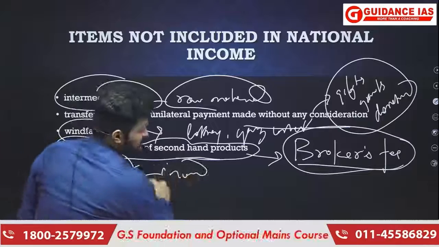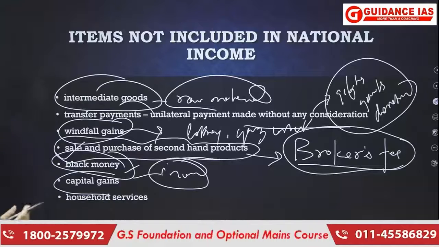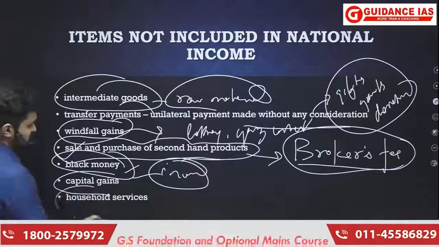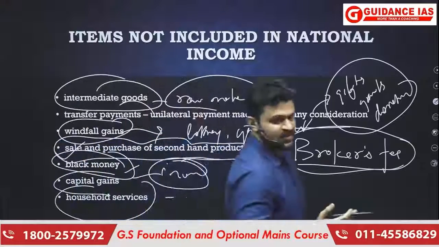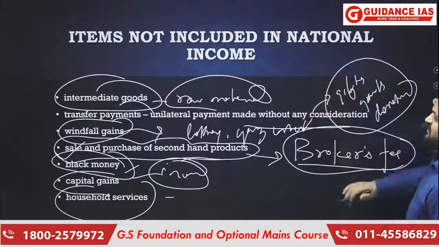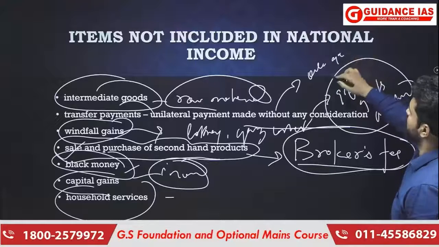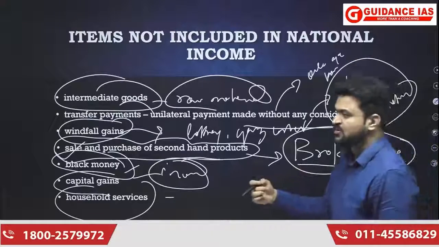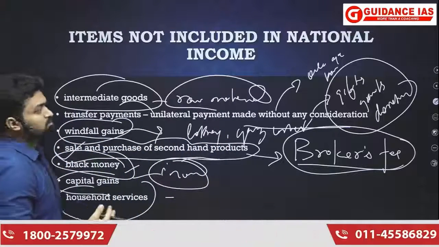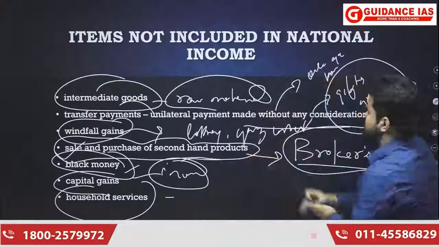You know how income is generated in the economy. It is generated only when there is value addition, and value addition can be done only by factors. Then household services, for example, services delivered by housewives, are also not included. So these things are not included in national income. Transfer payment would also include things like old age pension. Pension itself is included because it is given to a person because he or she has delivered a certain service, but old age pension is like a transfer payment.